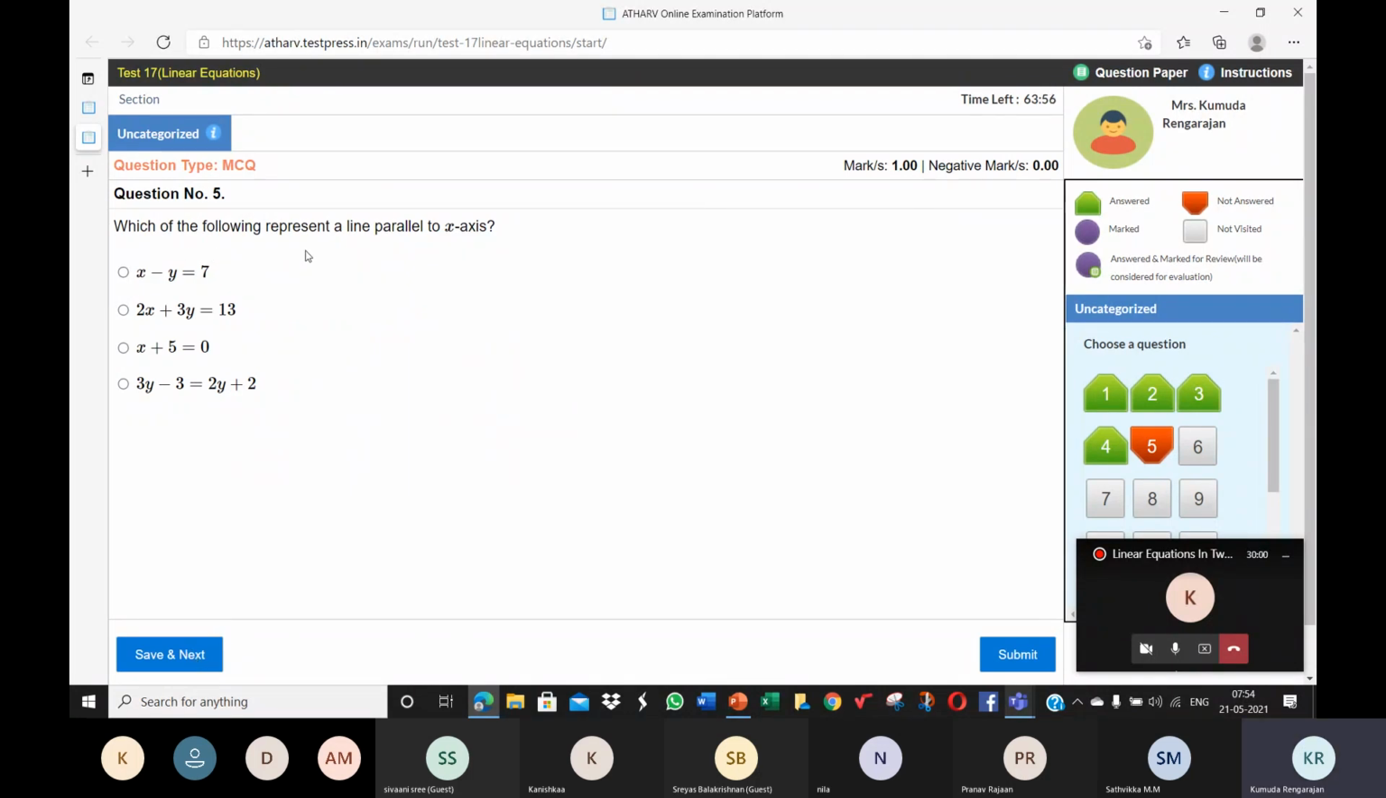Which of the following represents a line parallel to the x-axis? Parallel to the x-axis means y is equal to something. If it's parallel to the x-axis, then it should be y is equal to some number. Ma'am, the fourth one. On solving this, what do you get? 3y minus 2y... 3y is equal to 5... y is equal to 2 plus 3, 5. Y is equal to 5. If it's parallel to the x-axis, the equation will look like y is equal to some number.